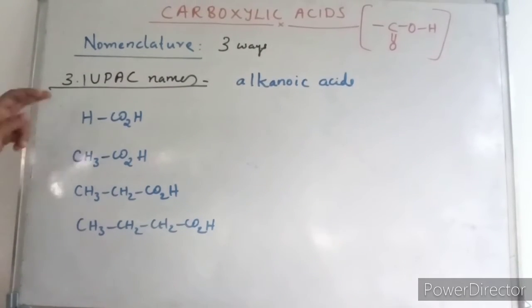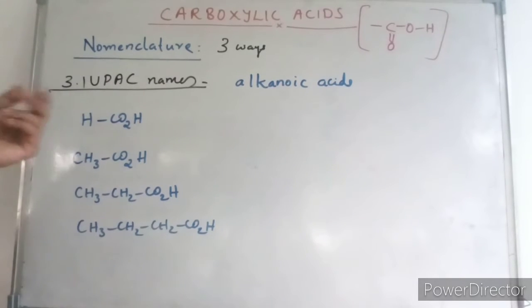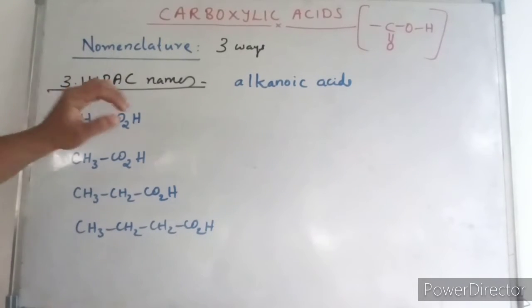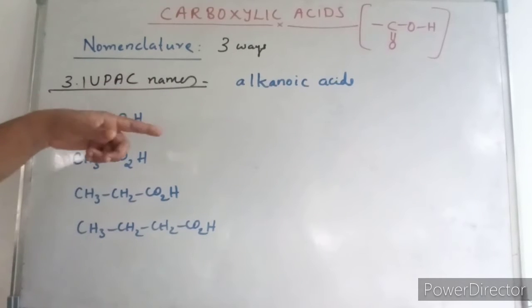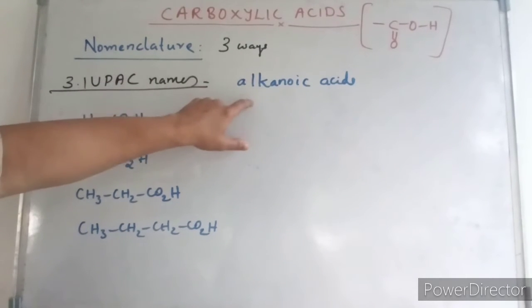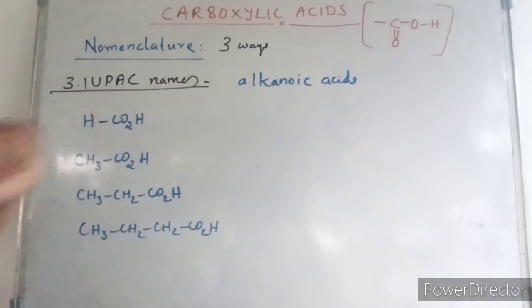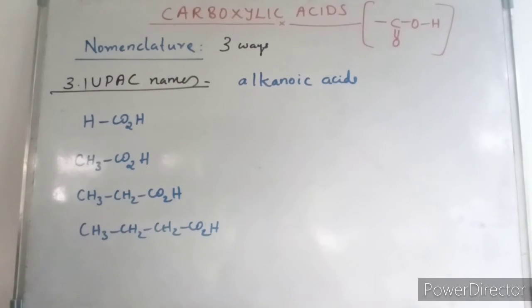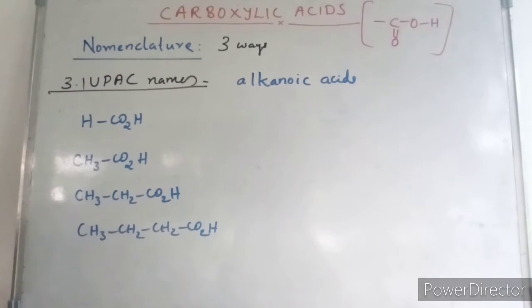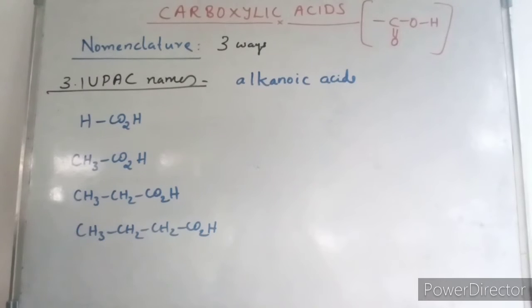Third is IUPAC names, which everybody will know. In the IUPAC system, carboxylic acids are named as alkanoic acids. The systematic name of an individual acid is obtained by replacing the ending E of the alkane by oic acid.